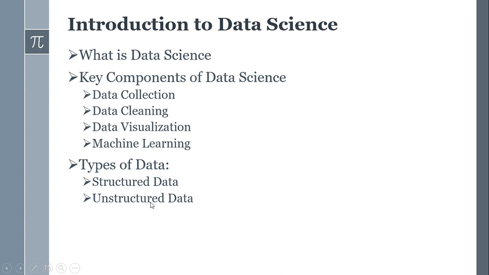Now, what is structured data? Structured data has a table format, with a basis of rows and columns. Structured data is highly organized and easily searchable data that is stored in a fixed format, typically in rows and columns, like I said before. It's also found in databases, especially relational database management systems.